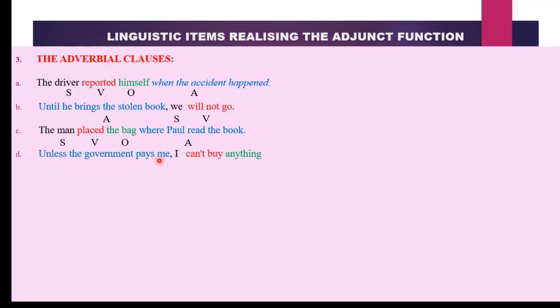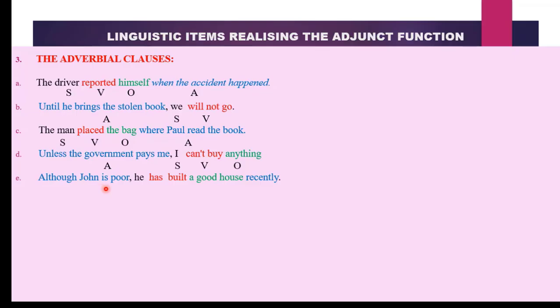Unless the government pays me, I can't buy anything. What information is this clause giving us? Unless the government pays me, I can't buy anything. It is also expressing a condition that must be fulfilled before the action takes place. So it becomes our adjunct because it is behaving like an adverb. That's why we call them adverbials. They behave as if they were adverbs.